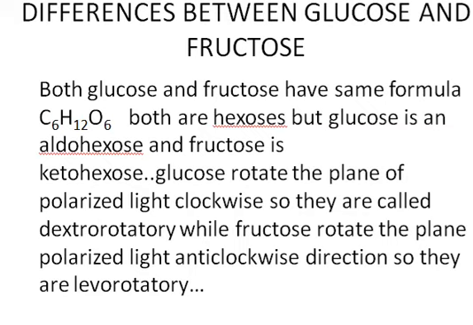Both glucose and fructose are hexoses, but there are some differences between them depending upon their structure. Glucose is an aldohexose and fructose is a ketohexose, because glucose has an aldehydic group and fructose has a ketonic